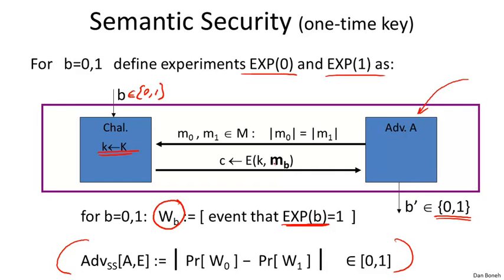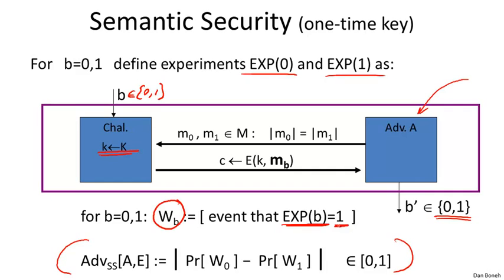Now, we're just interested in whether the adversary output 1 or not in these experiments. If in both experiments the adversary output 1 with the same probability, that means that the adversary wasn't able to distinguish the two experiments. Experiment 0 basically looks to the adversary the same as experiment 1, because in both cases it output 1 with the same probability. However, if the adversary is able to output 1 in one experiment with significantly different probability than in the other experiment, then the adversary was actually able to distinguish the two experiments.